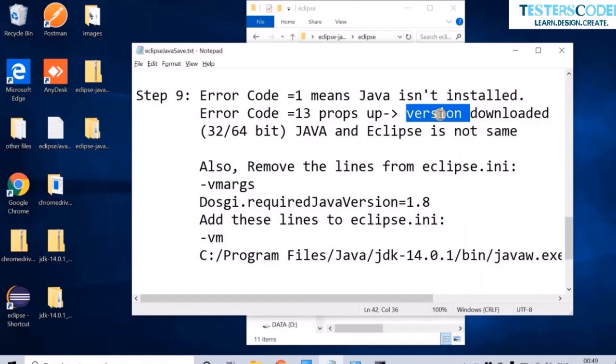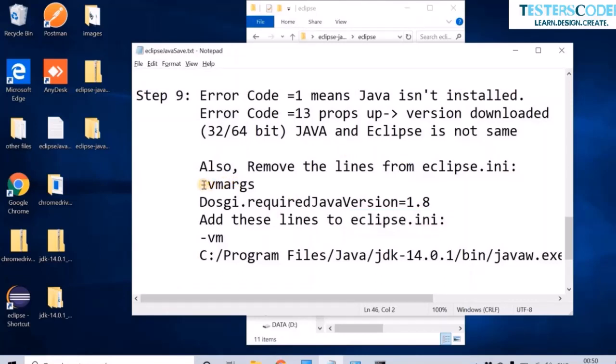That is, 32-bit Java and Eclipse must be 32-bit as well. If you have a 64-bit Java, then you must have a 64-bit Eclipse installed. Also, let us remove the lines from the Eclipse INI and add some lines to it, just to be safe, because Eclipse opening once does not guarantee that it will not show an error message again.